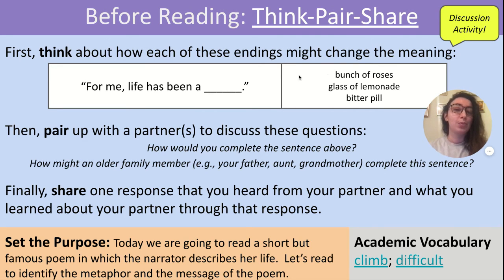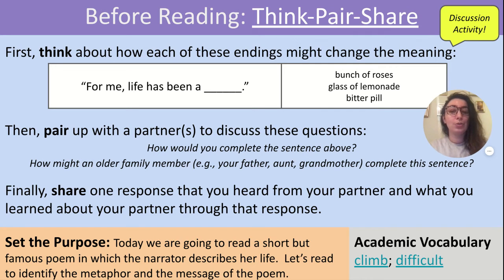So once we do that, we're going to pair up with a partner to discuss the following questions. How would you complete the sentence above? And how might an older family member complete this sentence? So think about how maybe your father, your aunt, your grandmother, whoever takes care of you, how might they complete this sentence? And then finally, after you have your awesome partner discussion, you're going to share one response you heard from your partner and what you learned about your partner through that response.